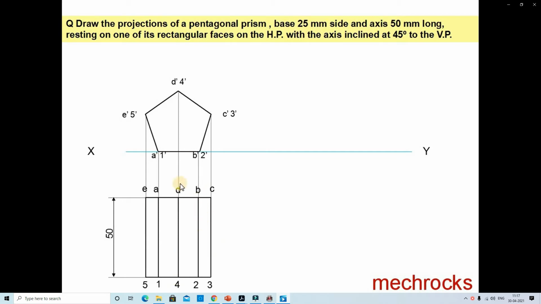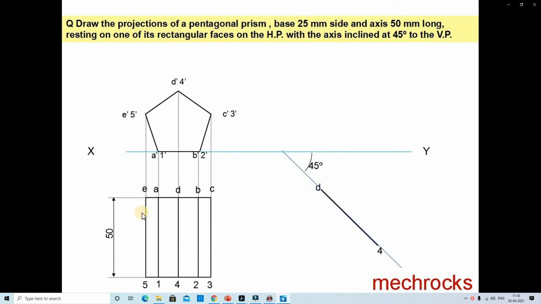We identify every corner's name. Now the axis is inclined at 45 degrees to VP, and the VP inclination is below the reference line, so we draw a line below the reference line at 45 degrees. Now this is the axis. Axis means the middle line, that is D to 4, the middle part. D to 4 is the inclination line.